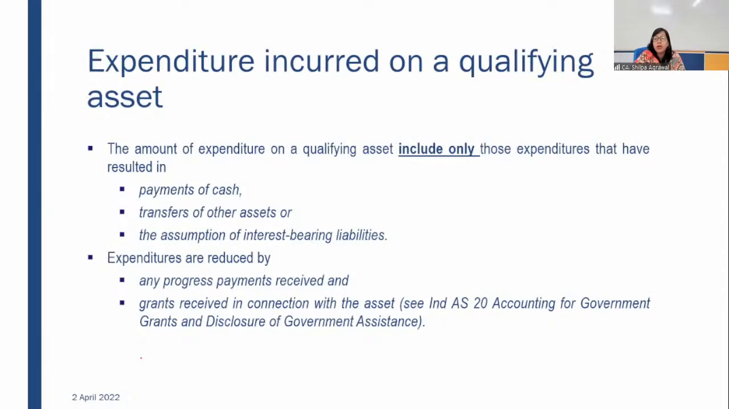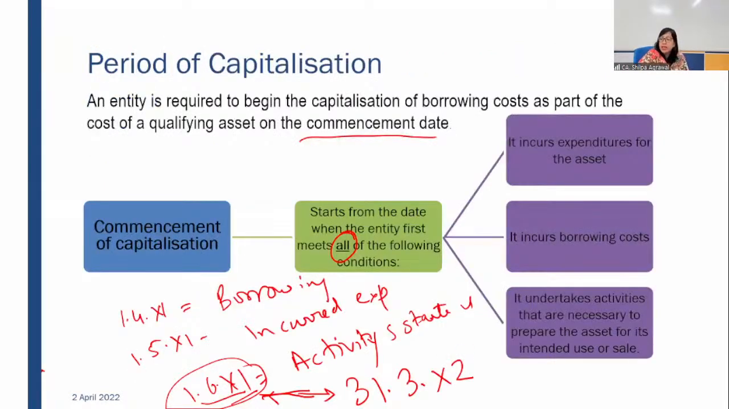Expenditure incurred on a qualifying asset. So right now we have considered that these are the amounts which are to be done. The amount of expenditure on a qualifying asset may be in different forms. Like for general borrowing, we have to consider what the expenditures are. In the previous also, we checked. This is the second thing here: it incurs expenditure for the asset. So what is the expenditure which will be considered as an expenditure for a qualifying asset?